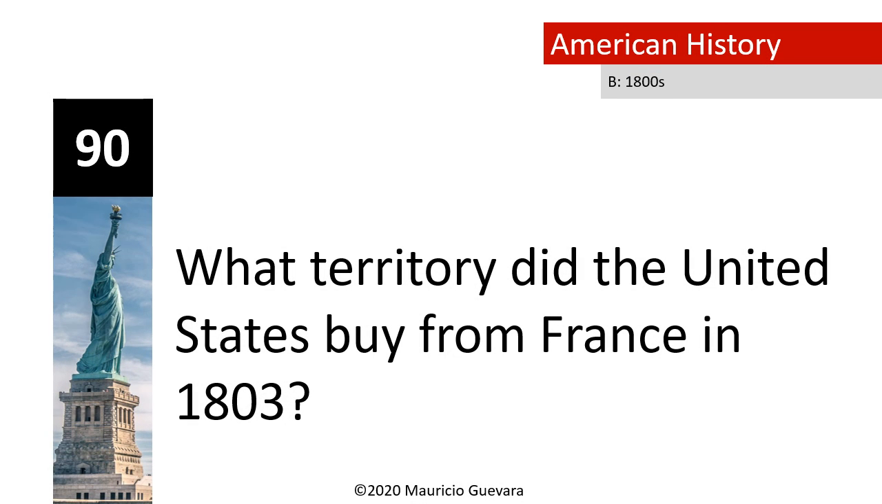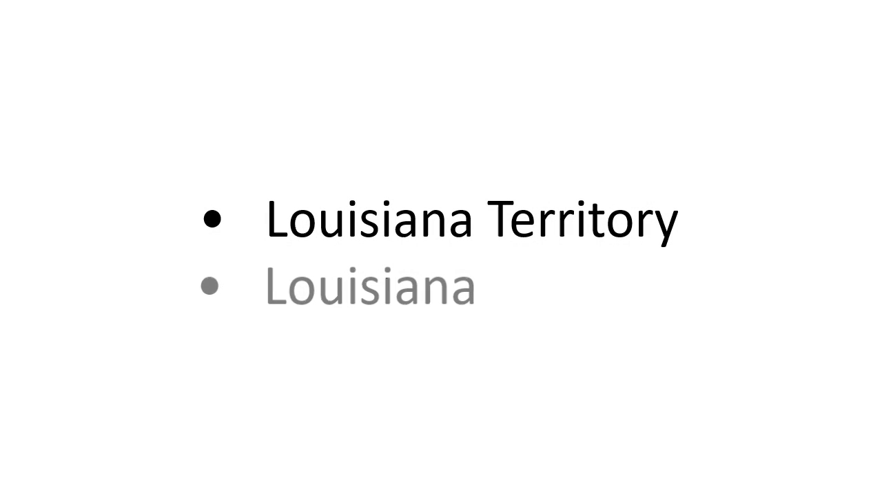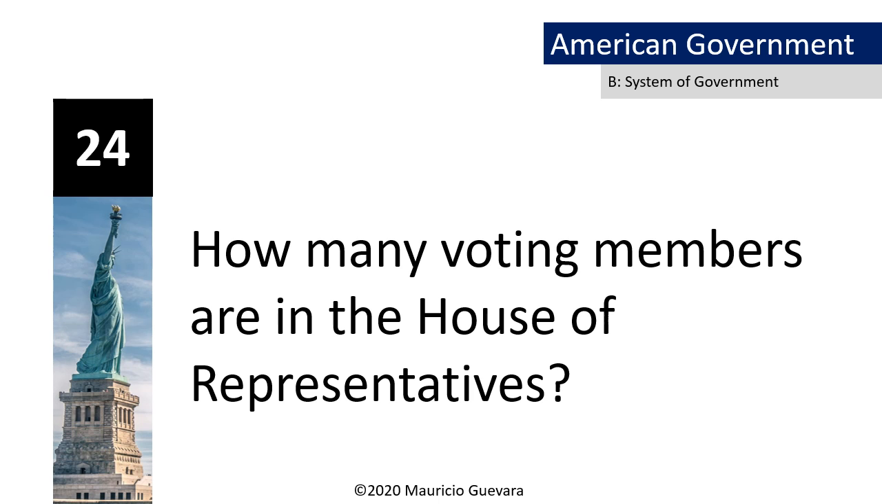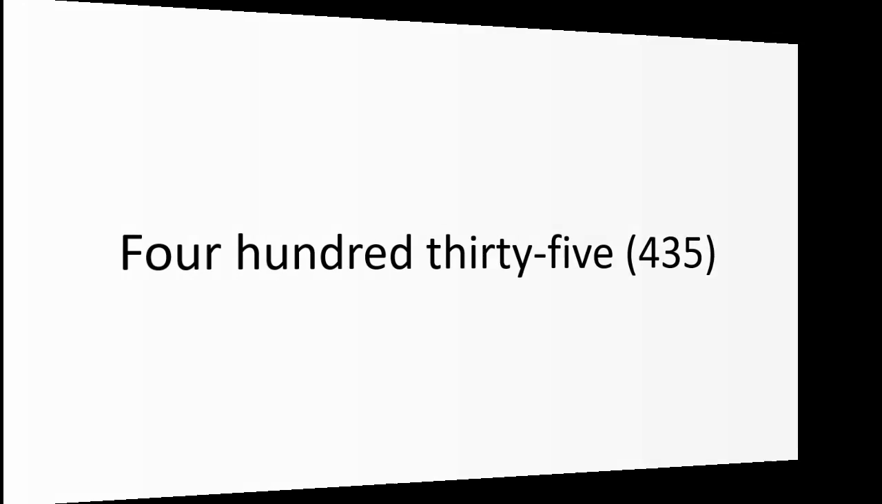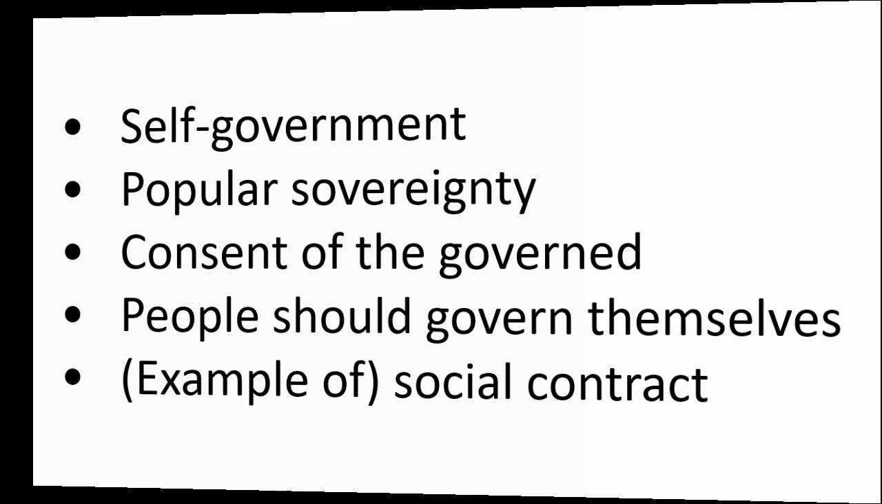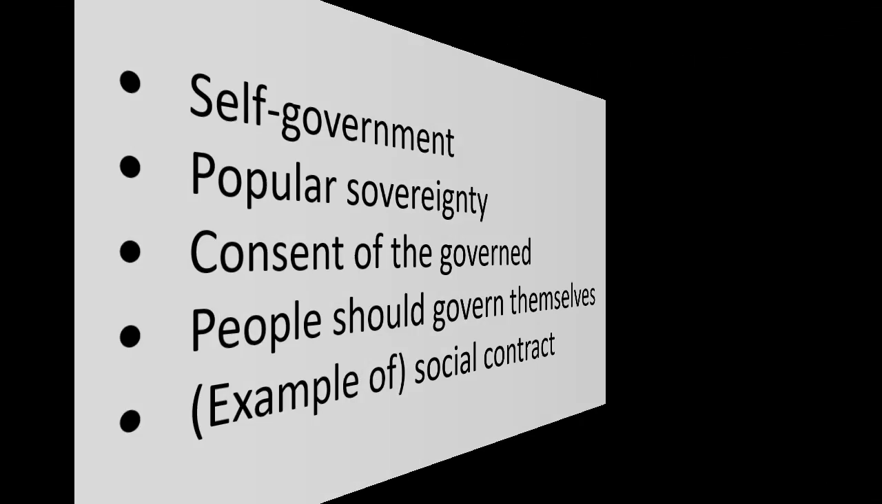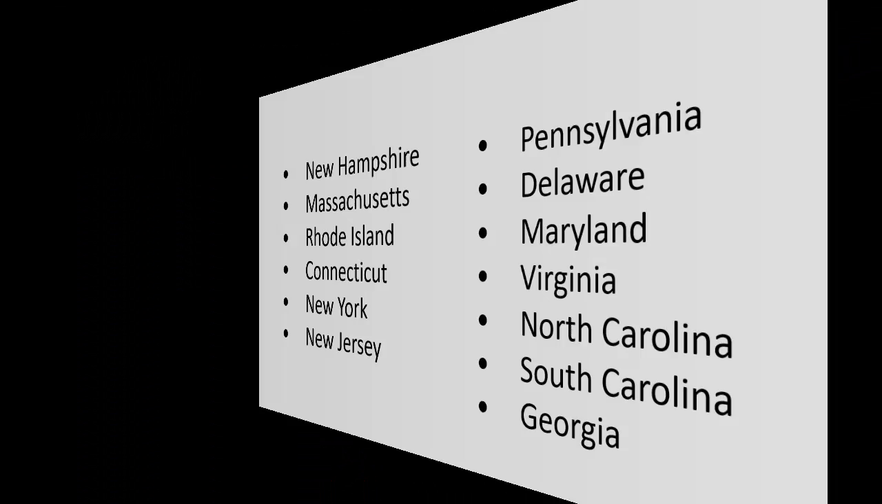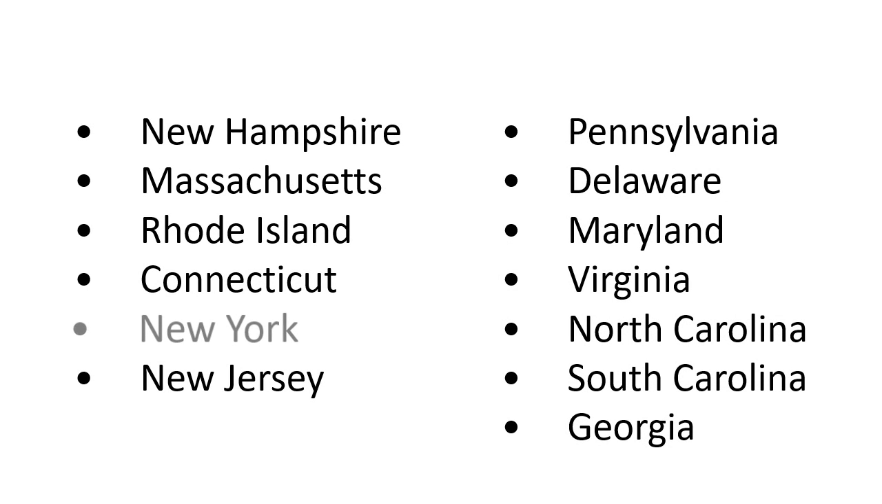What territory did the United States buy from France in 1803? Louisiana. How many voting members are in the House of Representatives? 435. The U.S. Constitution starts with the words, "We the people." What does "we the people" mean? Self-government. There were 13 original states. Name 5. Massachusetts, New York, New Jersey, Pennsylvania, Georgia.